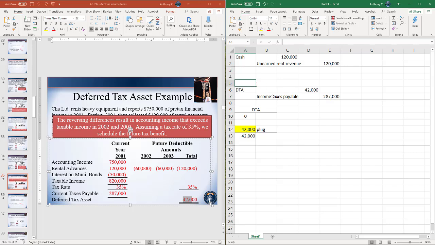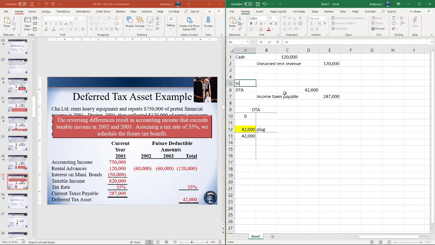And then the final part of this is we can now plug in our income tax expense. As we learned earlier, our income tax expense is the income tax payable of $287 plus or minus the change in the deferred taxes.